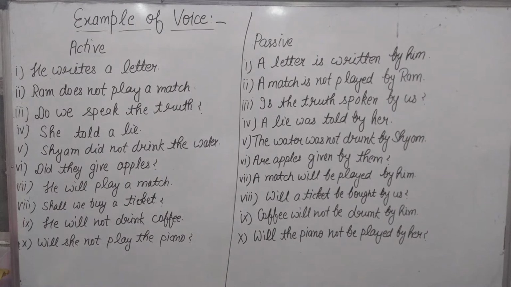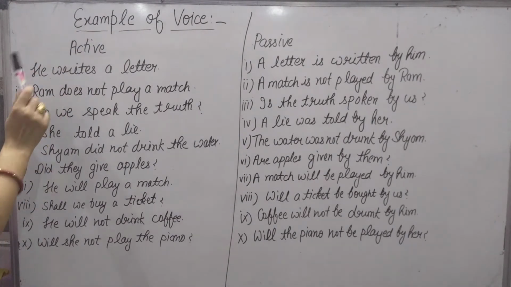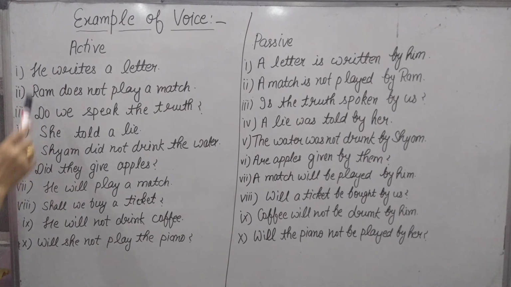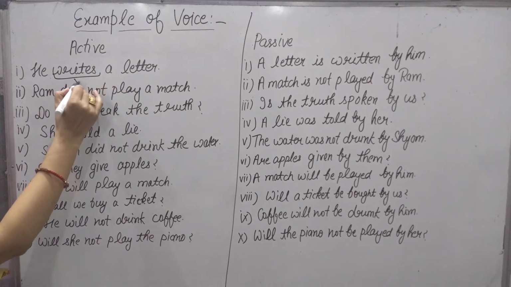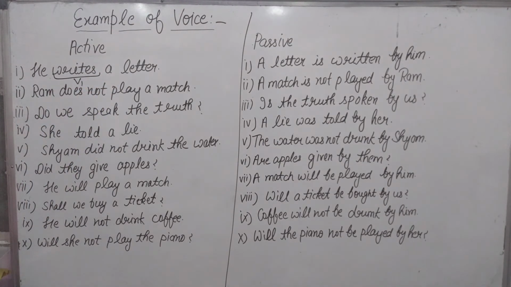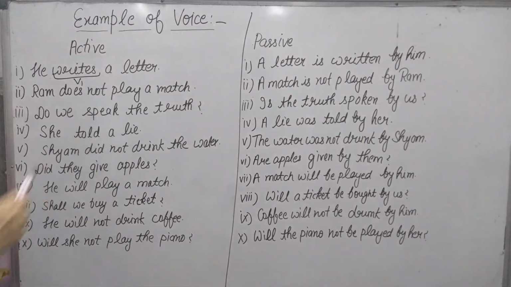Students, now I will discuss with you examples of voice. Here is the first sentence: He writes a letter. For identification, as I told you before, there is the verb first form, which means it is simple present tense. He writes a letter. In passive voice, as I told you before, a letter is written by him.